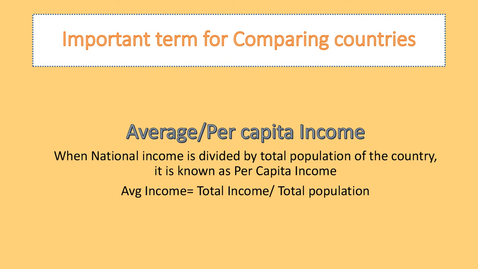So in that case, we compare the income of the people living in the country and find out the average or the per capita income of the people. Now, how do we define average or per capita income? When national income is divided by the total population of the country, it is known as the per capita income or average income. If a country has a higher per capita or average income, we say the country is more developed. When the average income or the per capita income is less, then we say that the country is less developed.